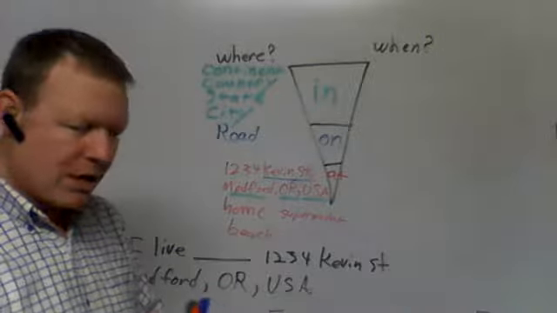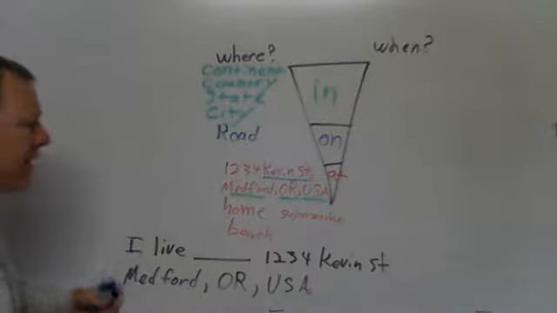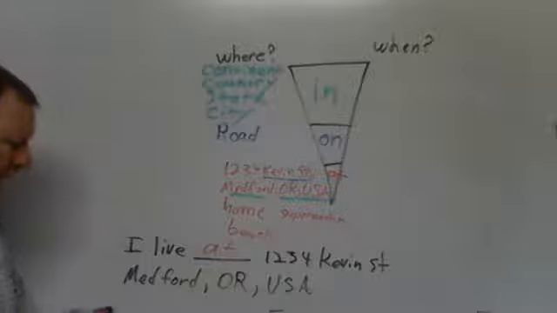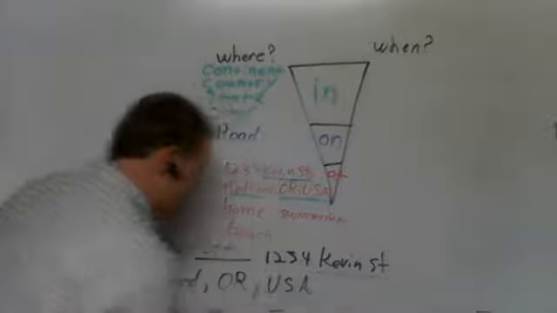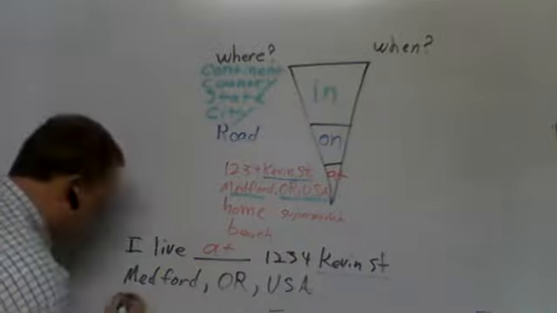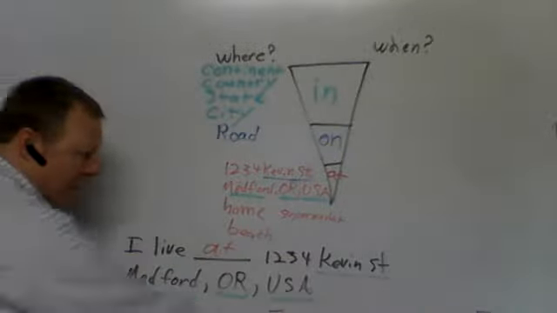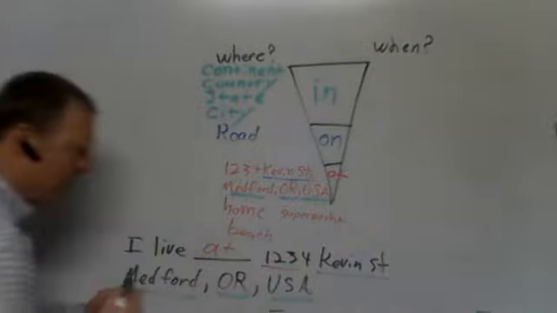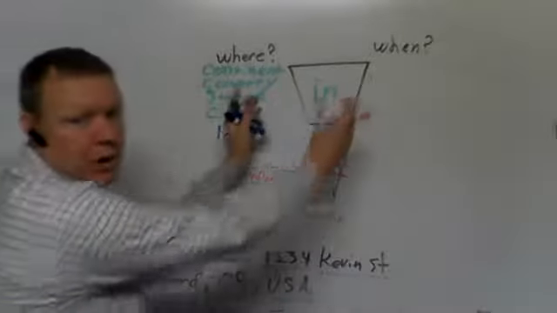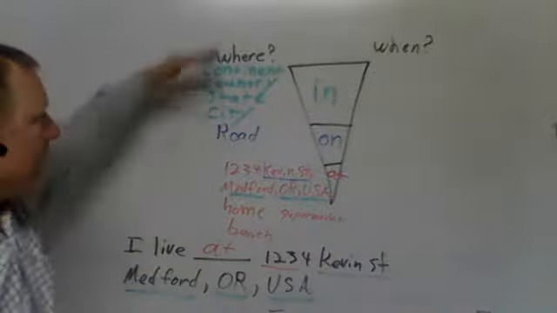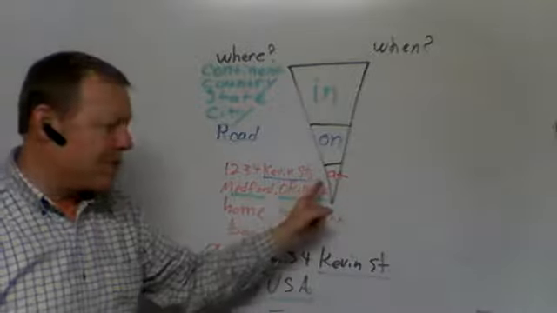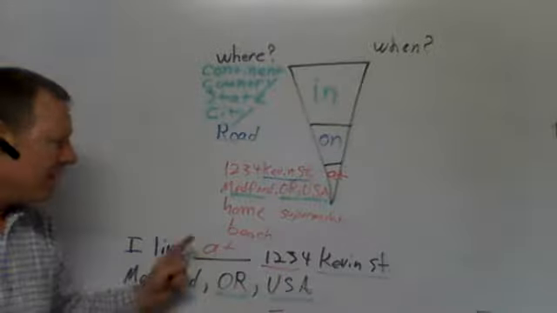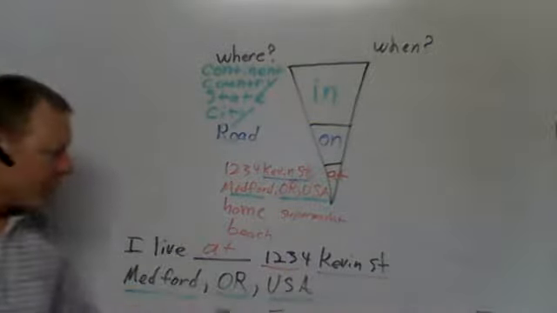What preposition do I use? I'll tell you, I live at 1234 Kevin Street, Medford, Oregon, USA. Now it's hard to tell because here I've got Kevin Street, here I've got Medford, Oregon, USA. This is all on, this is all in, but this is at, right? So if you're using all of this, you want to use the smallest one. So I'm saying all of this information, but I'm only using one preposition, so it's going to be the smallest preposition that is appropriate. I live at 1234 Kevin Street, Medford, Oregon, USA.